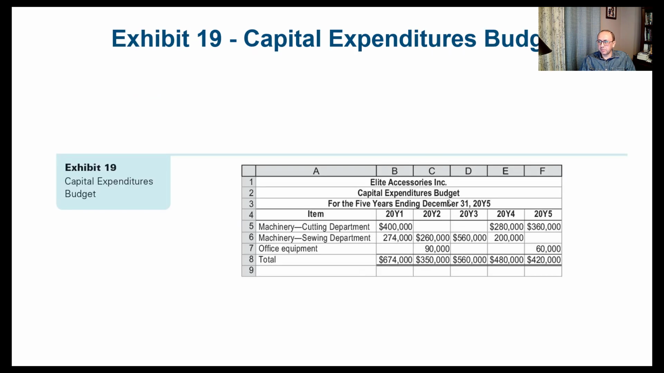So here we have the capital expenditure budget, and we have the machinery for cutting department, the machinery for sewing department, the office equipment. And here we have year 1, year 2, year 3, year 4, and year 5. And again, based on these lines, we decided the total to be these values. And again, these are just budgets. That's a capital expenditure budget. That's long term. We have to plan ahead of time.